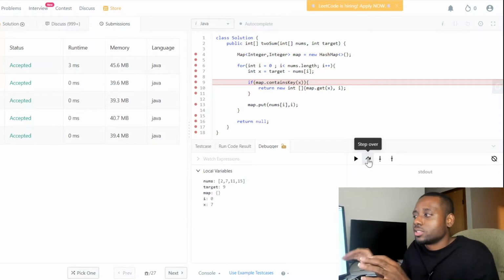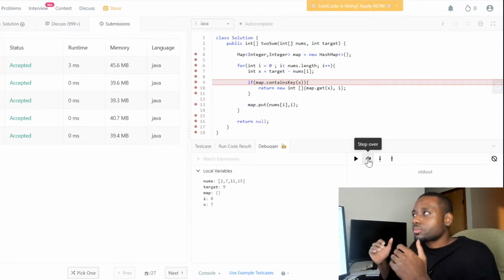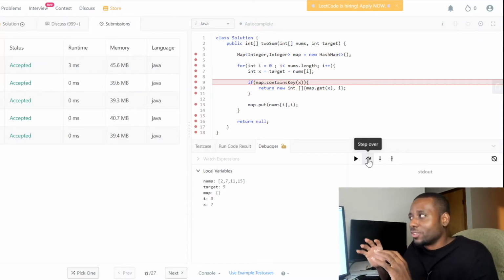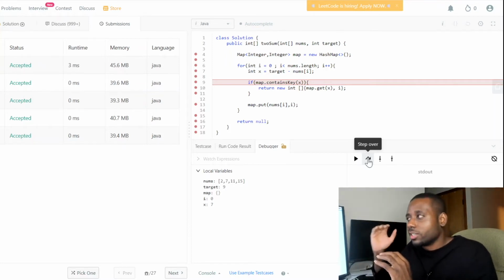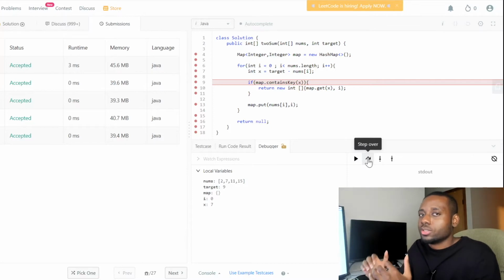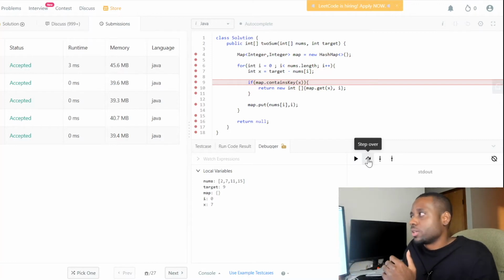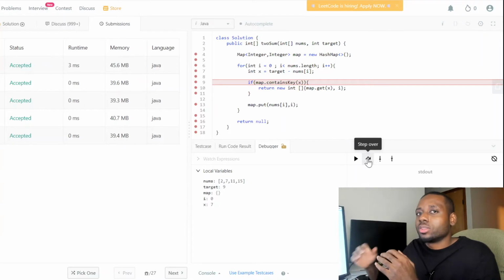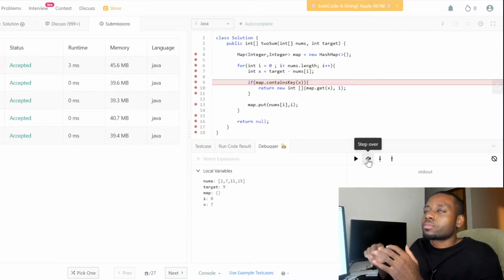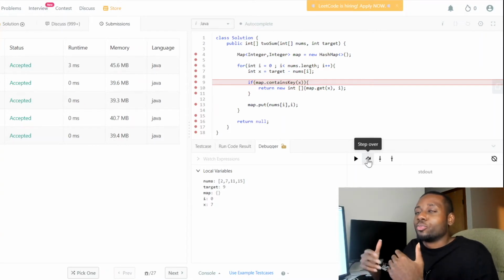This is especially good for problems that are very complex where you don't understand the solution, right? Going through it line by line and seeing what's changing is going to give you a better understanding of the solution and ultimately help you get better overall when it comes to algorithms, guys. It's going to help you understand it more. So now you can understand exactly what the program is doing, and you can pretty much even write the program, so you don't have to memorize every line, right?